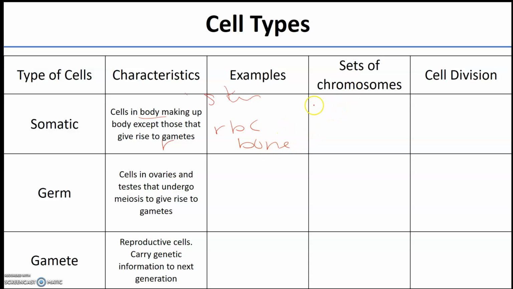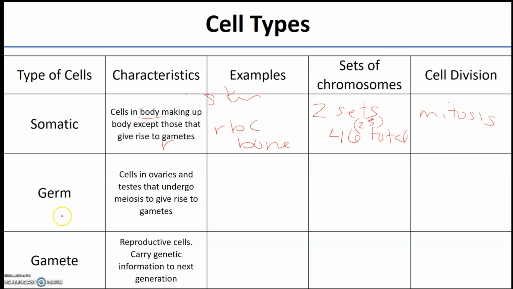These cells have two sets of chromosomes. In humans, that means they have 46 total, and that would mean 23 in a set. Now, they usually undergo mitosis to make more copies of themselves.